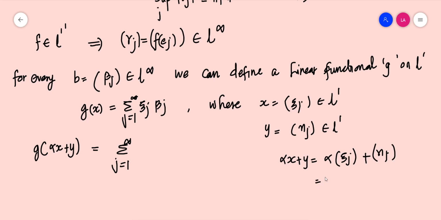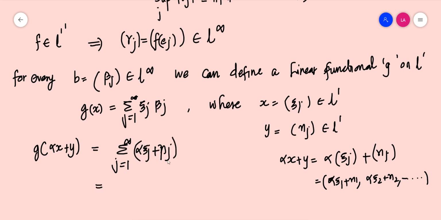That is, the first term alpha theta 1 plus eta 1, alpha theta 2 plus eta 2, etc. So this is summation j equal to 1 to infinity of alpha theta j plus eta j.